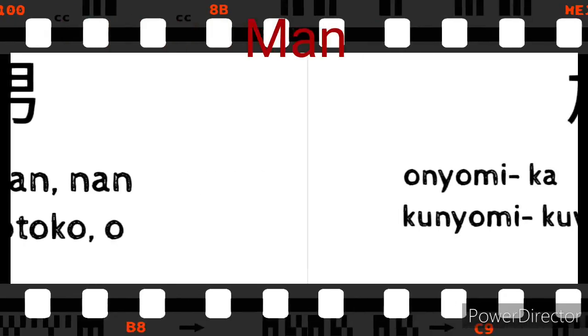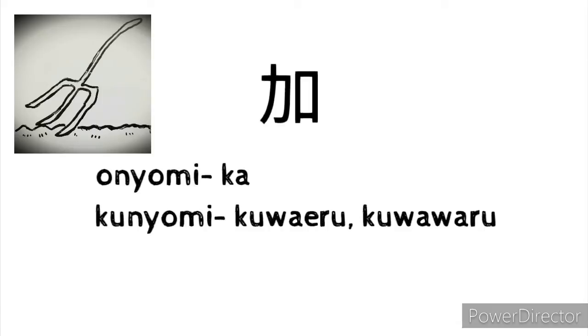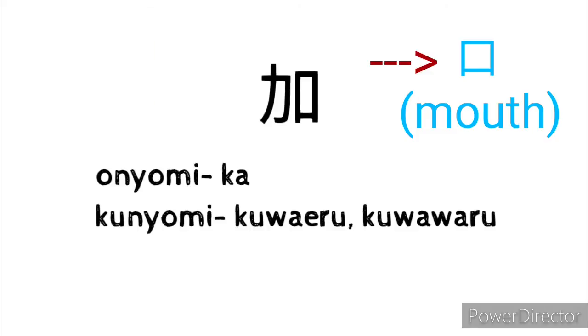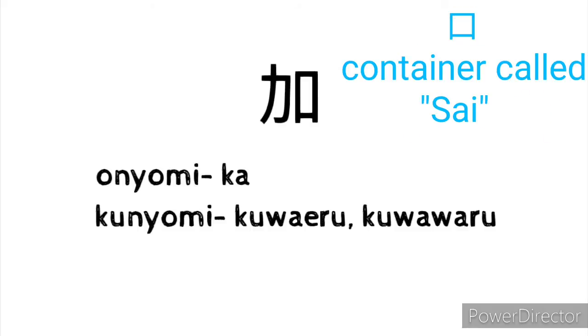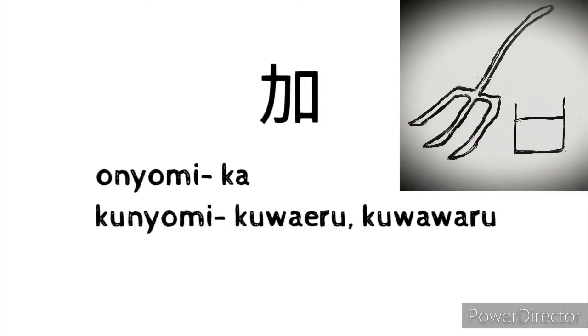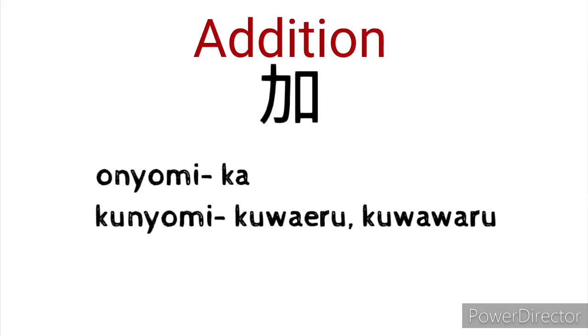The next kanji is this. This is a combination of spade or power kanji and the kanji used for mouth. Actually, generally it is known that this kanji depicts the shape of mouth, but according to research of a famous award-winning kanji expert Shirakawa Shizuka, it signifies a container called sai, which is used to keep a norito, which is a prayer note written to the gods. So the kanji depicts a spade, as explained before, kept near to the prayer container sai for a purification ritual. From this, the meaning of addition for the kanji originated.